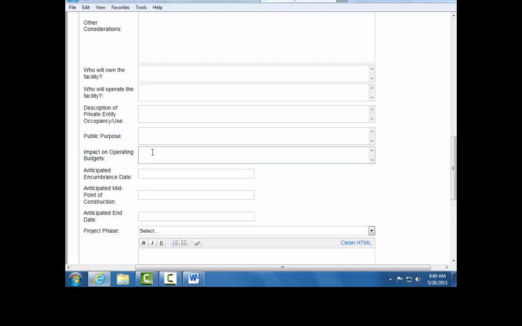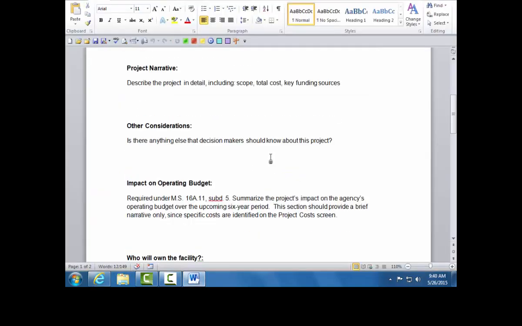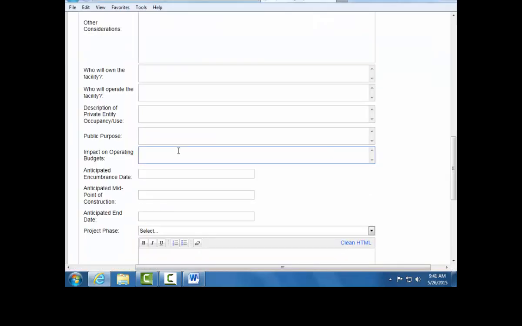In the Impact on Operating Budgets field, please describe the impact that this request may have on the operating budget. Required under Statute 16A-11, Subdivision 5, summarize the project's impact on the agency's operating budget over the upcoming 6-year period. Again, you can copy and paste your text into this text field.